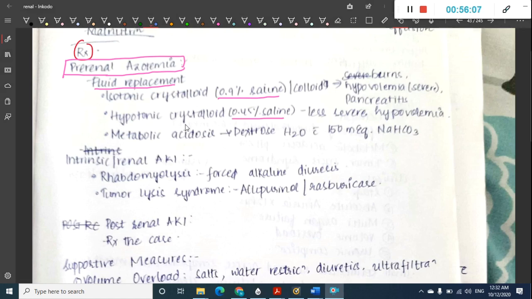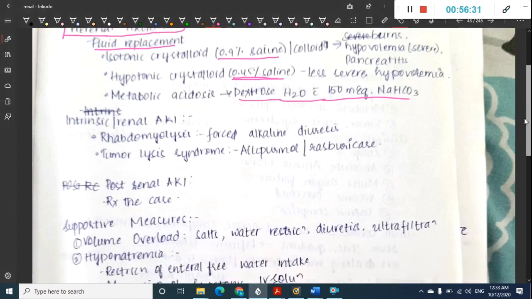Yeah, if it's a hypotonic solution, then 0.45% normal saline can be used. If we have metabolic acidosis, then we can use dextrose water with 150 milliequivalents of sodium bicarbonate. This can be used for pre-renal azotemia for fluid replacement.